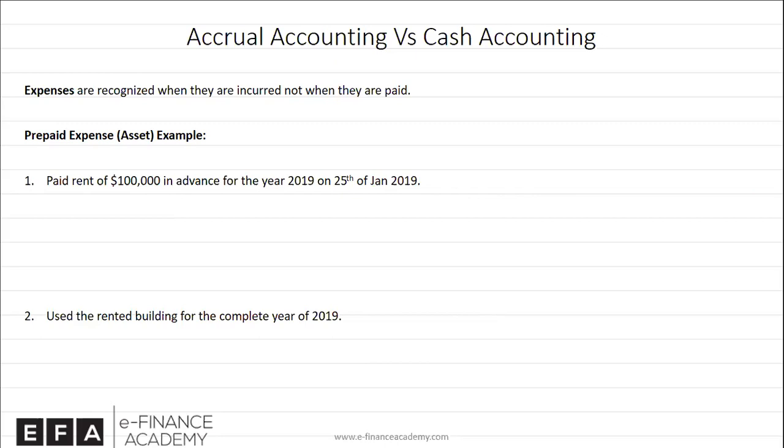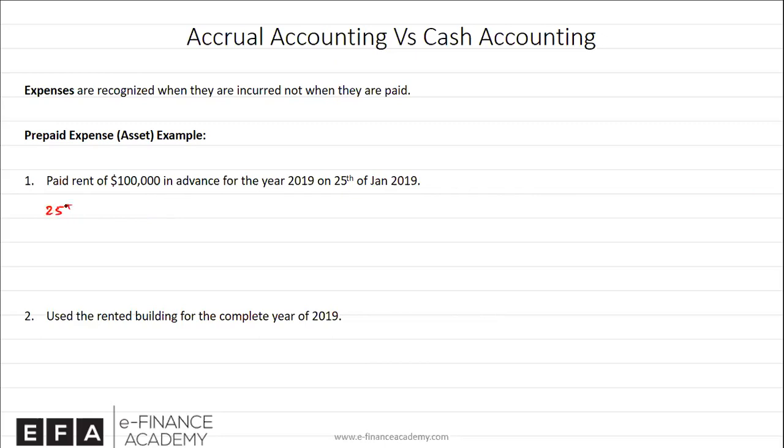In the same way, when you pay in advance for a service that you have not got, and this service is what you will receive in the future, so there is a benefit that will come in the future, therefore, payment in advance can be recorded as a temporary asset, just like buying a phone would be recorded as an asset because that phone gives you benefit for the future. In the same way, if you pay rent in advance for the entire year, that would also be recorded as a temporary asset until you use the service.